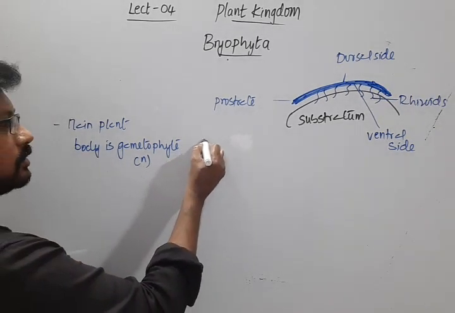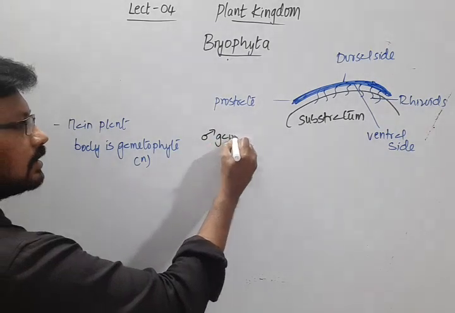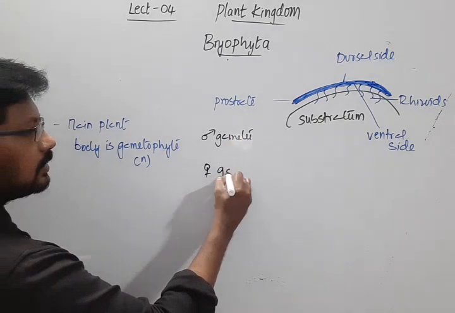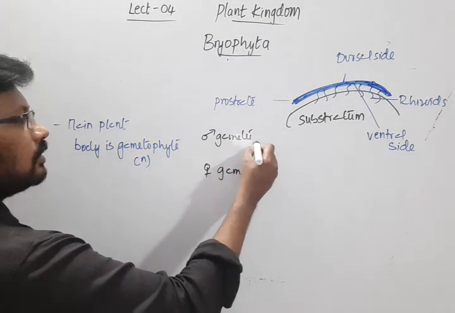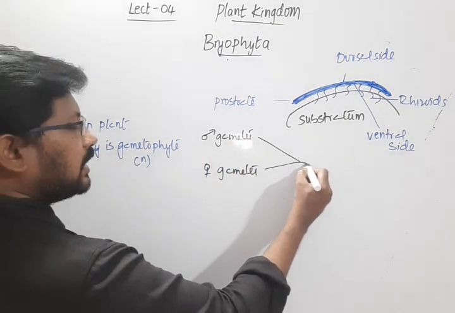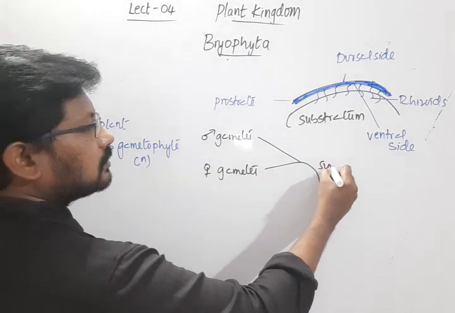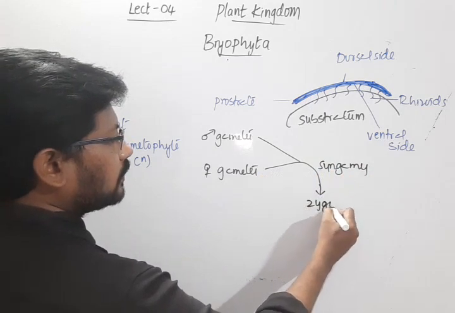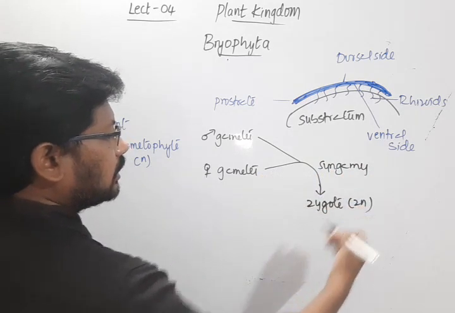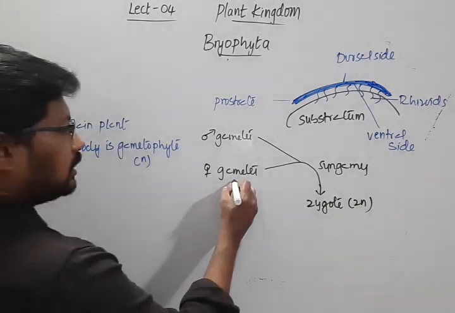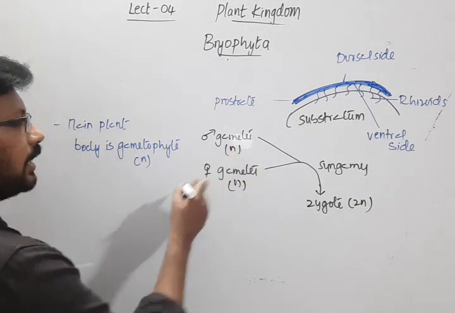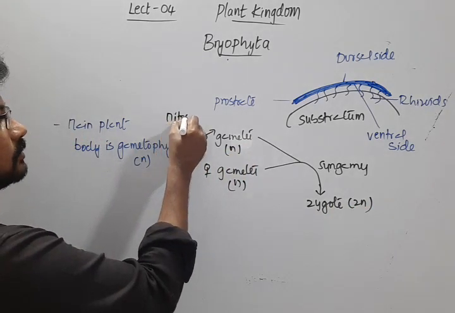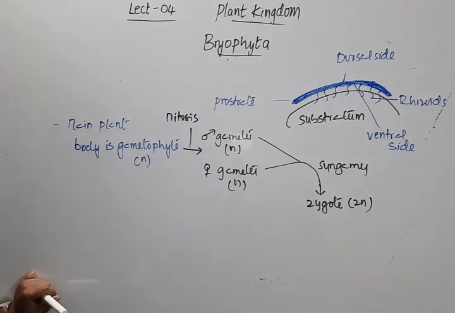Gametophytes will produce male gametes, and they produce female gametes. These male and female gametes will undergo fusion, syngamy, and this results in the formation of a zygote, which will be diploid. The gametes are haploid, and these gametes are produced by mitotic division, by means of mitosis.